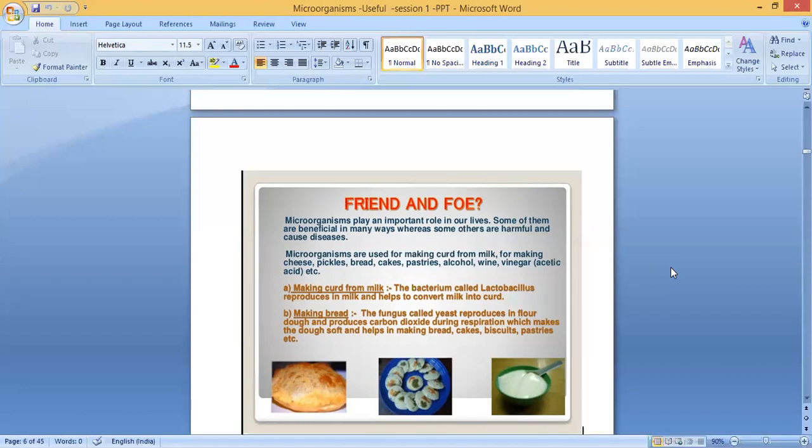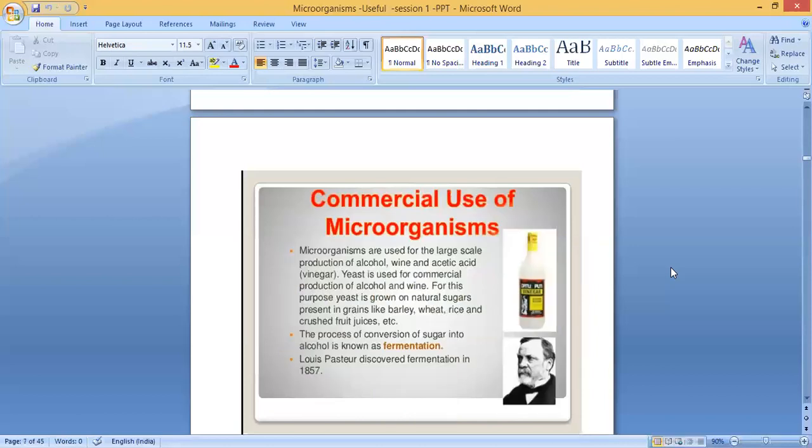We add very little yeast, but it reproduces, multiplies, and becomes many, and it respires. During respiration, which gas does it produce? It produces carbon dioxide. It makes the dough very soft and helps in making bread, cakes, etc. Clear? The next is commercial use of microorganisms.